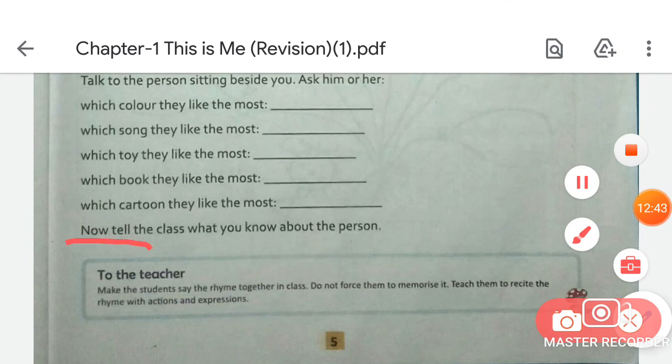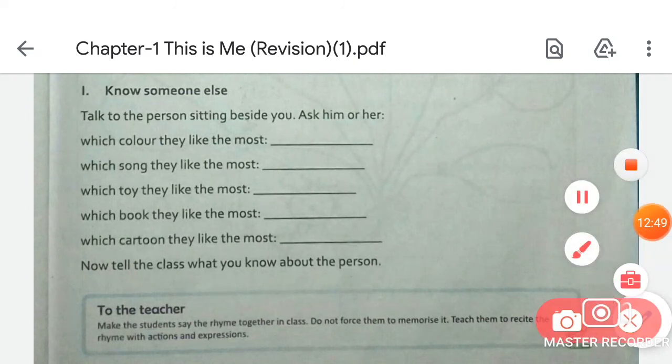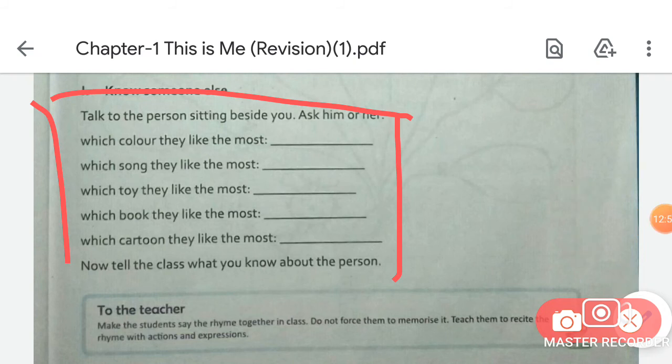Now tell the class what you know about the person. It may be your friend, your brother or sister, anyone in your family, or any of your friends. You can ask about them, and you have to write their favorite things here. Okay, is that clear? Good.